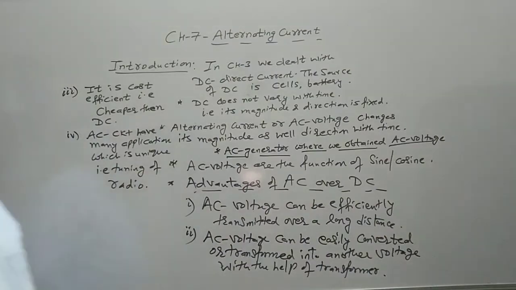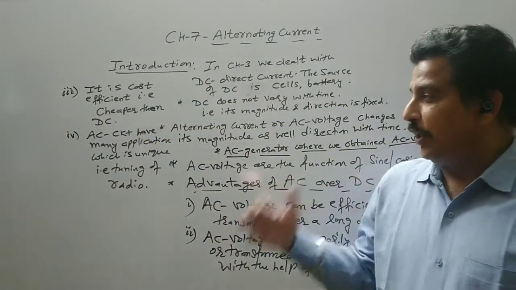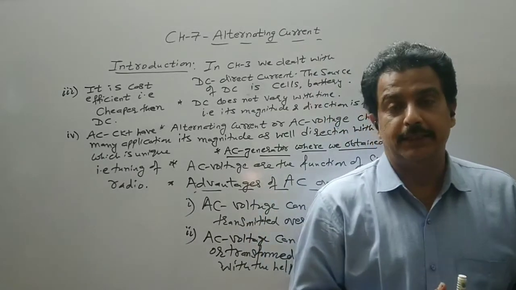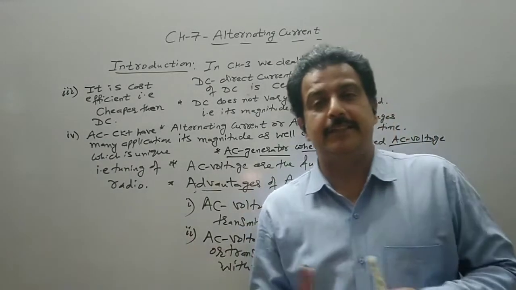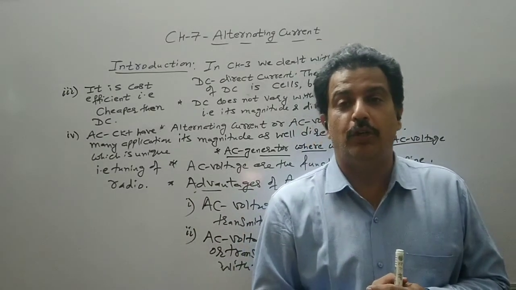So this AC circuit, which is also a tuning circuit, exhibits a special property which the DC circuit does not possess. One application of AC circuits is the tuning of a radio.